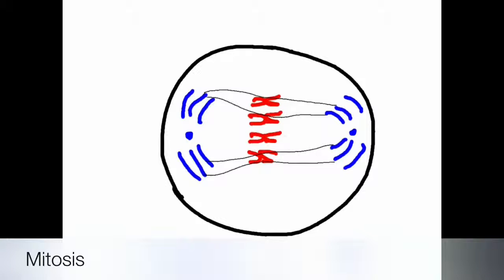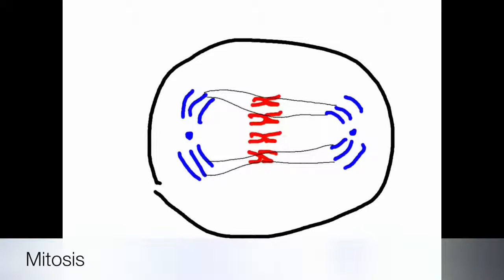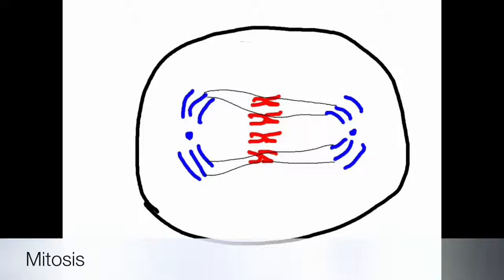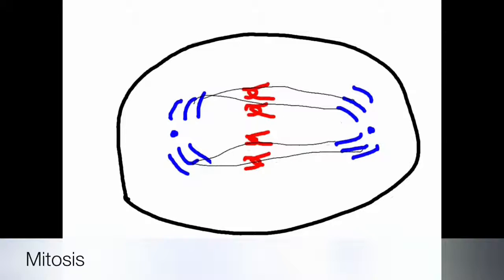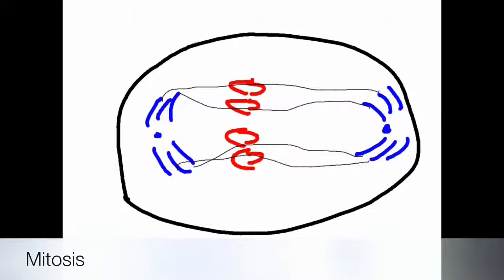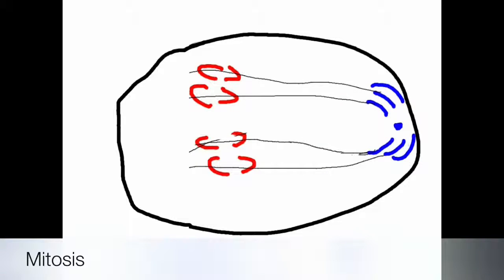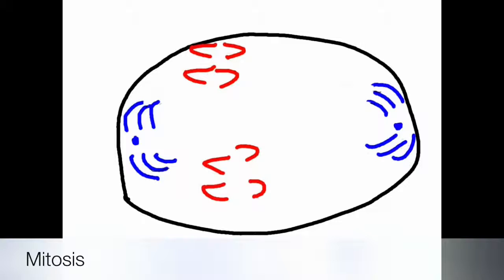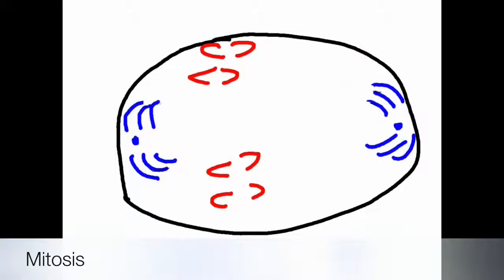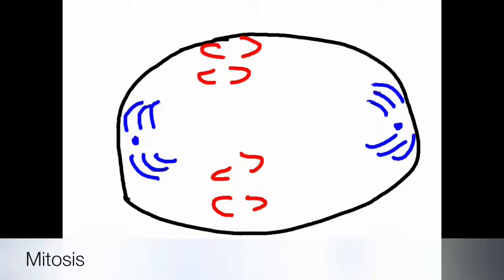The double chromosomes, their centromeres attached to the spindle fibers, line up at mid-cell in metaphase. Earlier in anaphase, the centromeres split. Half the chromosomes move to one pole, half to the other. Later in anaphase, the chromosomes have almost reached their respective poles. The cell membrane begins to pinch to the center.